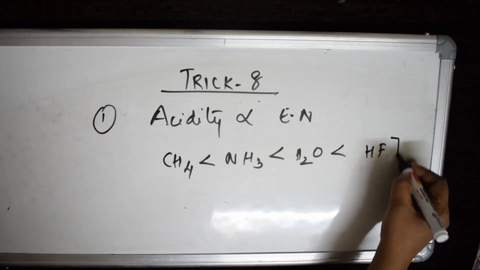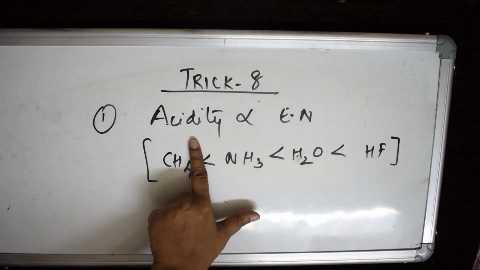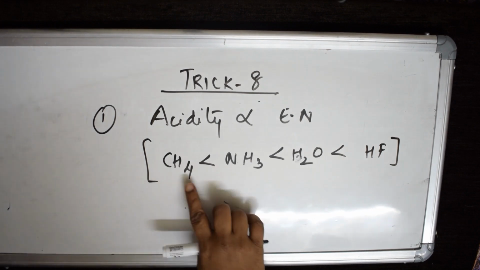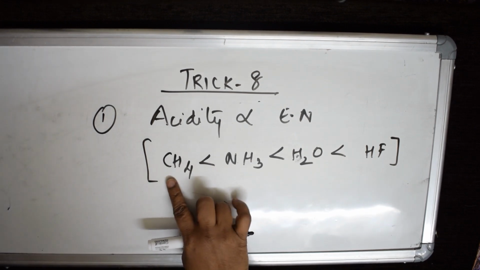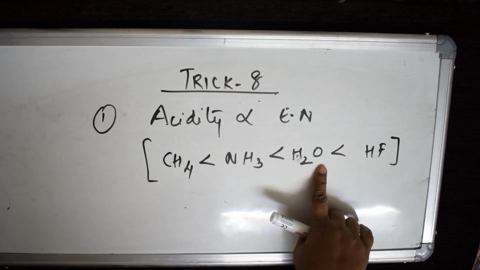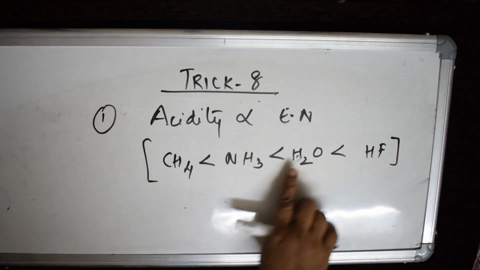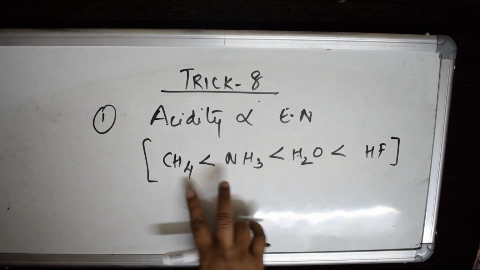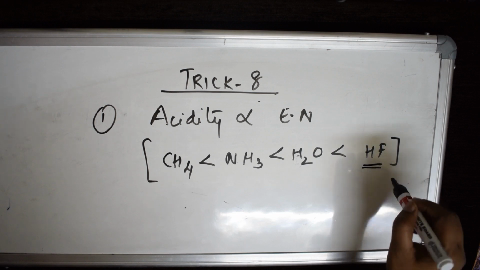Acidity is directly related to electronegativity among all these. Among all these, which is the highly electronegative atom? Fluorine is a highly electronegative atom, isn't it?